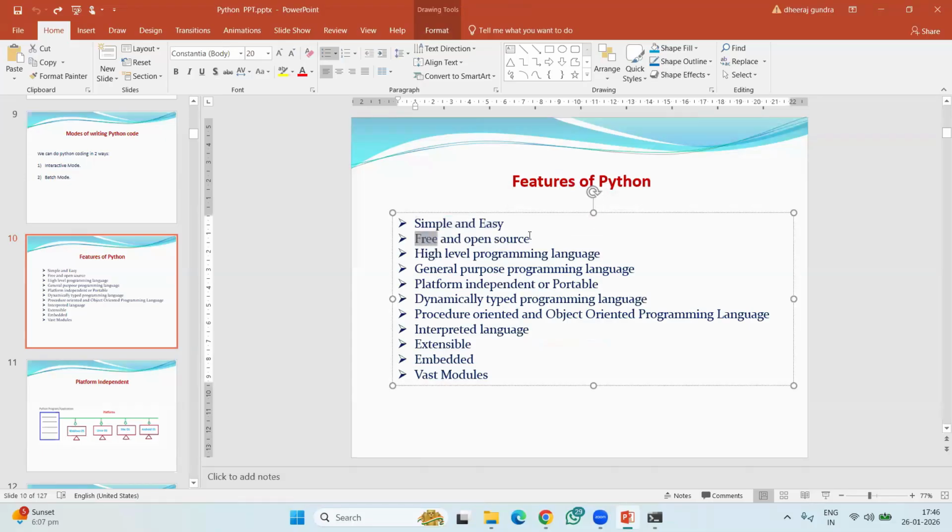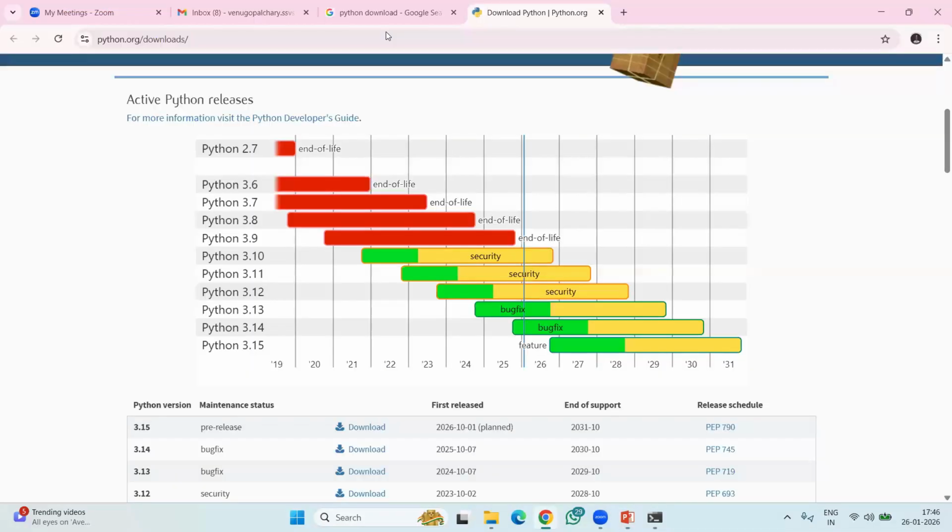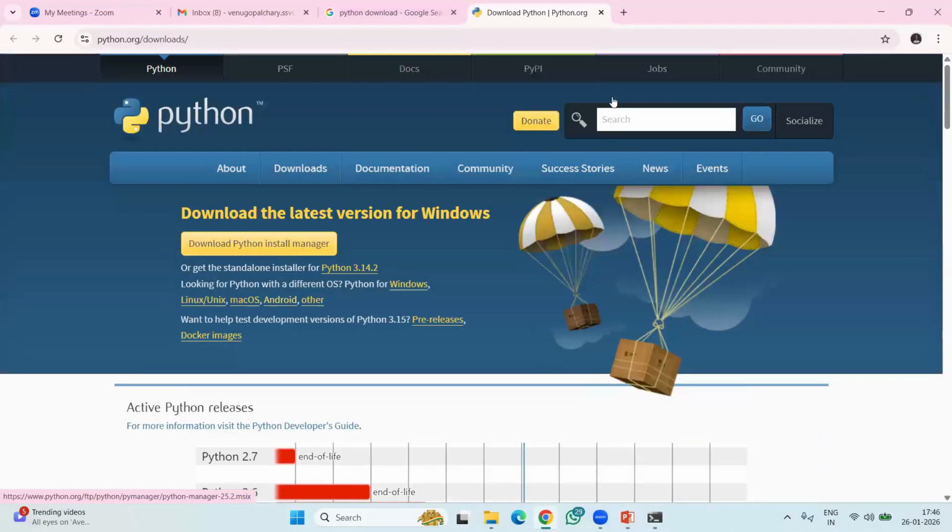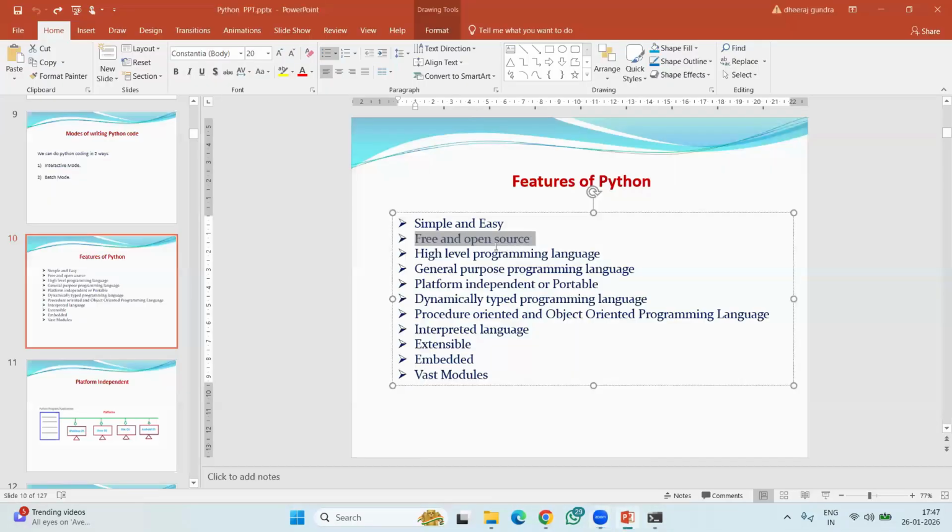Next feature is free and open source. What is the meaning of free? I said just now also, we downloaded the Python software from this website, right? We installed the Python software in our systems or laptops free of cost. We did not pay a single rupee. We did not even register on this website. Without doing all these things, we are able to use the Python software. Yes or no? That is what free means here.